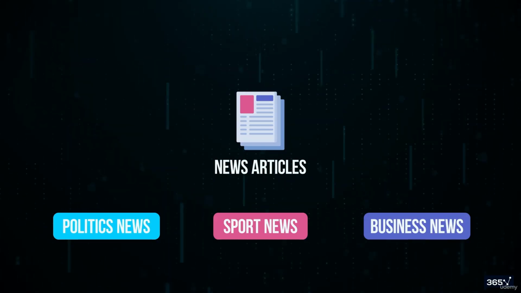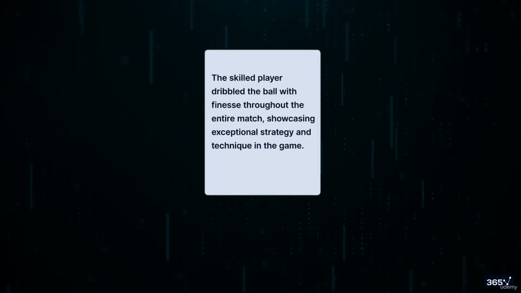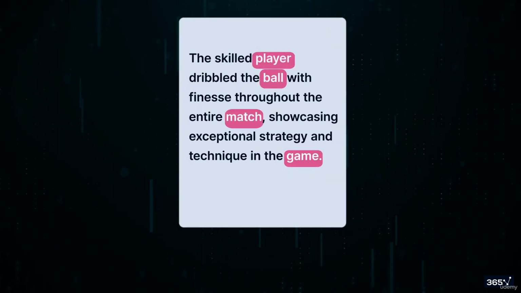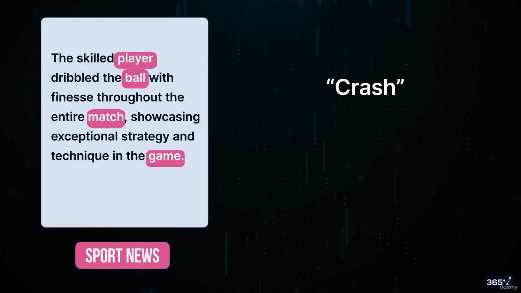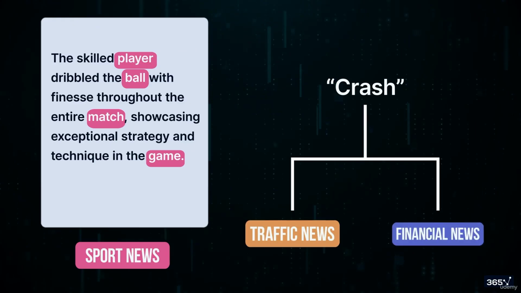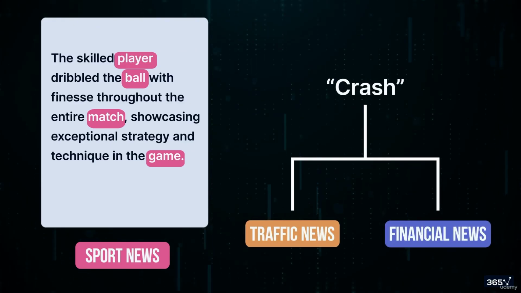Well, we can look at the words they use. So for example, words such as ball, player, match, game. If these words appear many times in the document, we can probably take a guess that this article is going to be about sports news. Some words are going to be more relevant to the topic, and some words can occur in more than one topic. So, for example, the word crash could be related to traffic news or financial news.